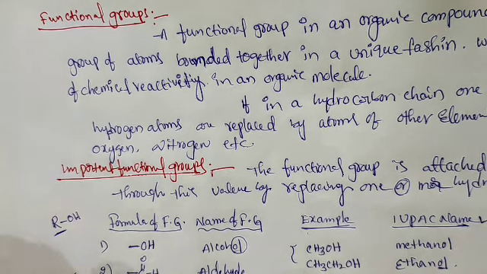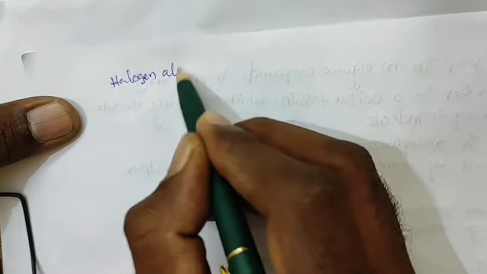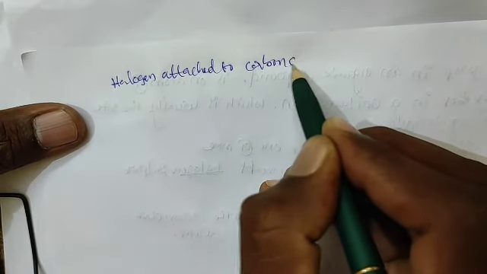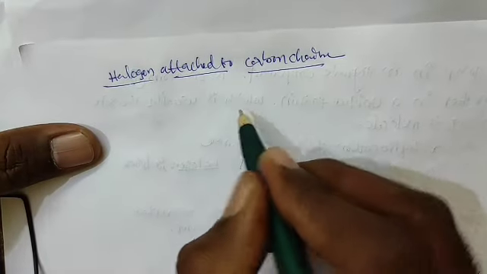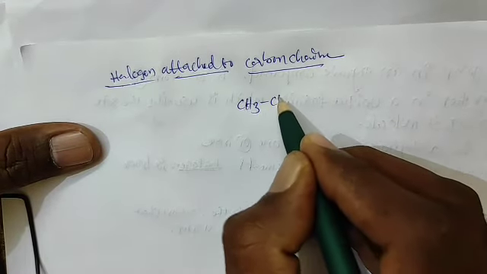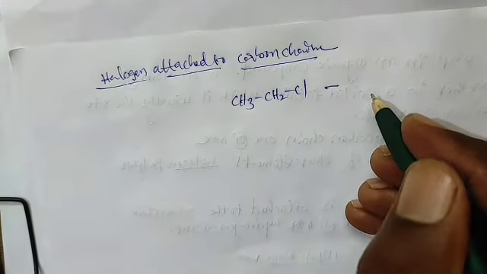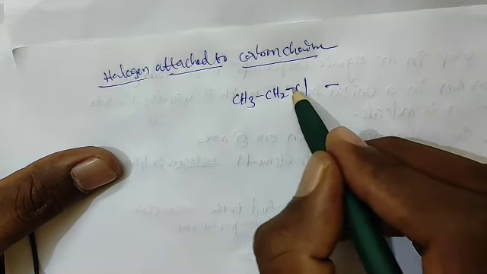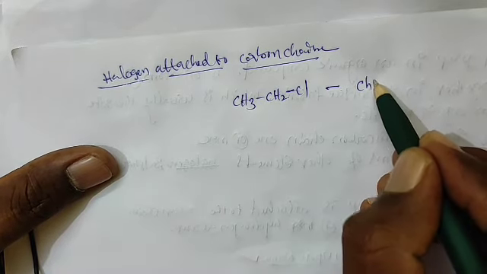In this chapter, if a halogen is attached to the carbon chain, for example CH3 CH2 Cl, this name is chloro. Halogen is a substituent. This is not a functional group, so only its name will come in front.